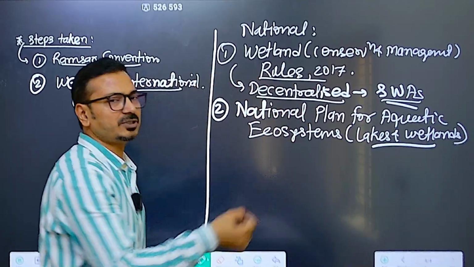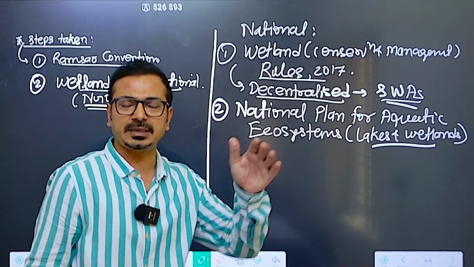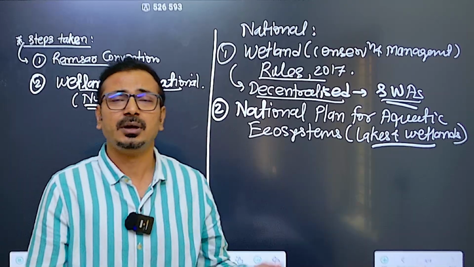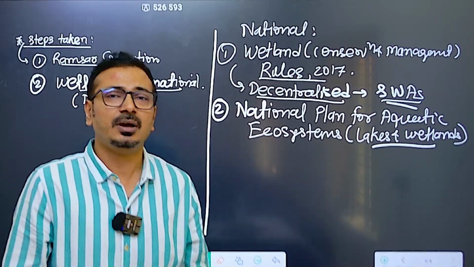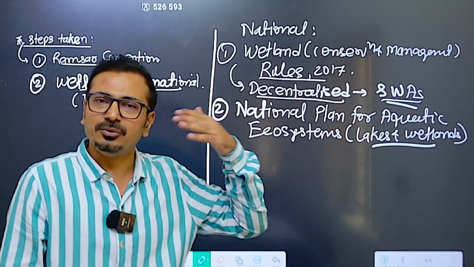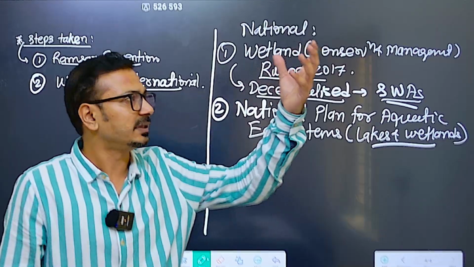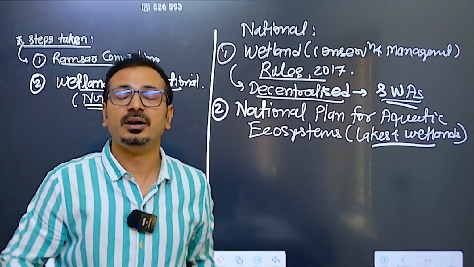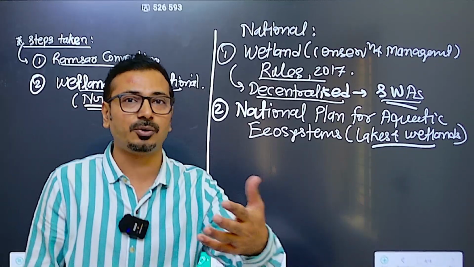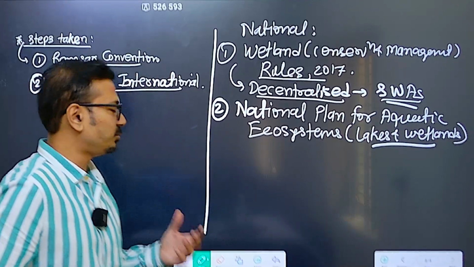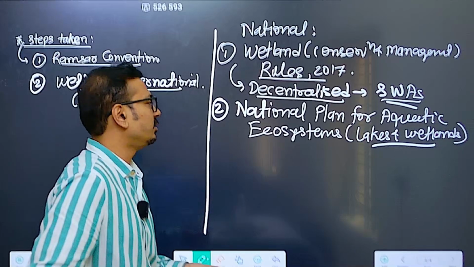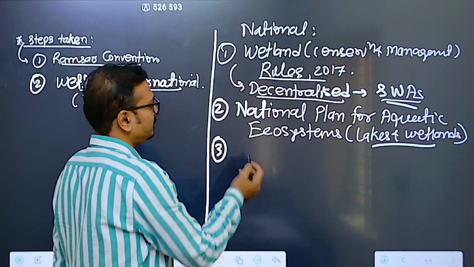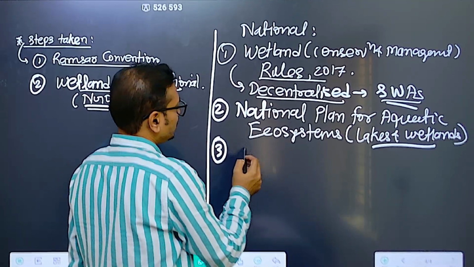Of course it provides detailed guidelines on how lakes and wetlands should be conserved. The basic difference between lakes and wetlands is the water depth. For wetlands it should not be more than 6 meters, but for lakes it can be much deeper. So we should understand that wetlands are shallow water bodies wherein sunlight reaches up to the ground, and that's why there is a high level of productivity, and you can see the plant growth with the naked eye. But in a lake you will not see the plant growth, and that's why the biodiversity is not there as much in lakes as compared to wetlands.